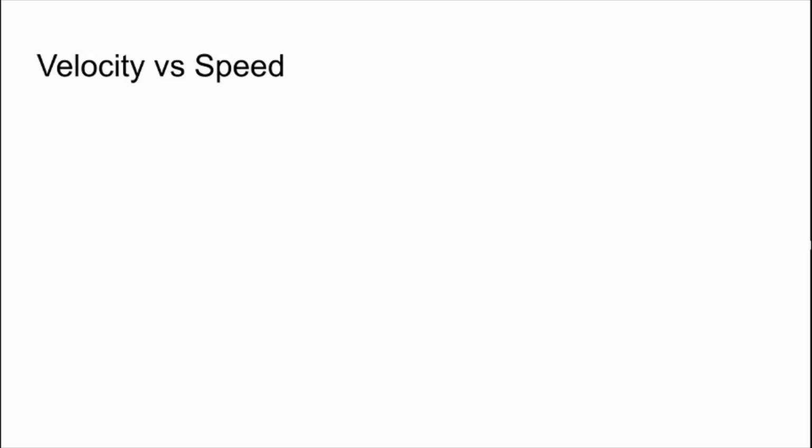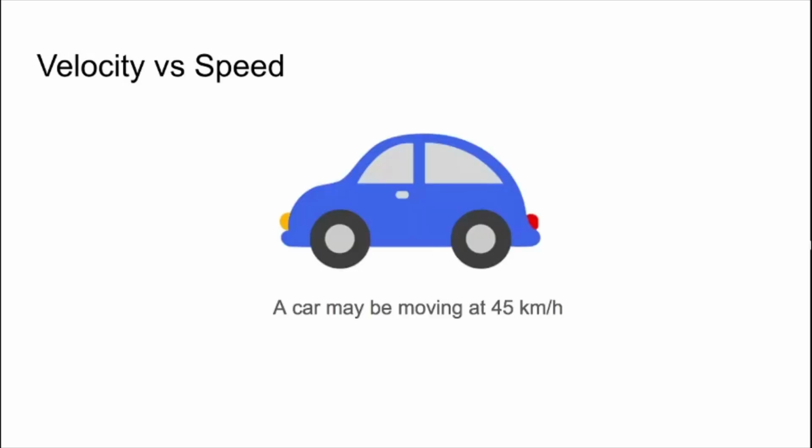A good example is the difference between velocity and speed. Speed describes the rate at which an action is completed. On the other hand, velocity describes the rate at which actions are completed in a certain direction. For example, the speed of a car heading west may be described as 45 kilometers per hour. However, its velocity would then be described as 45 kilometers per hour in the direction west. As you can see, the velocity has the added direction component.